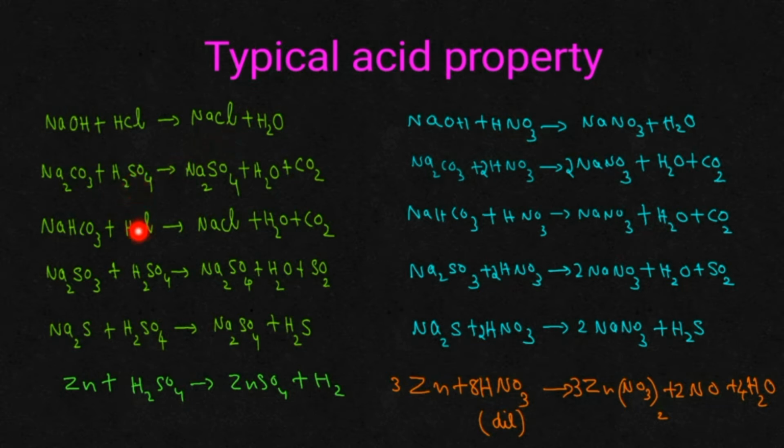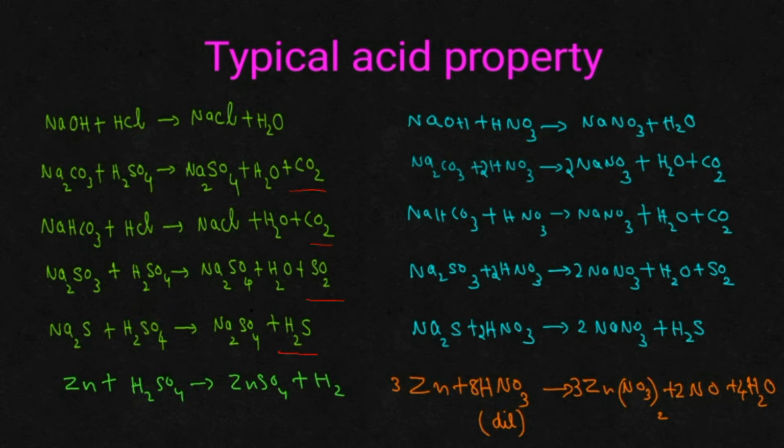Whenever a dilute acid is reacting with a carbonate or bicarbonate, that will result in the liberation of carbon dioxide gas. We know that. And whenever dilute acid is reacting with a sulfite, you will be getting sulfur dioxide gas. At the same time, when dilute acid is reacting with a sulfide, hydrogen sulfide gas you will be getting. So in all these cases, these acids are showing the typical acid property, we can say.